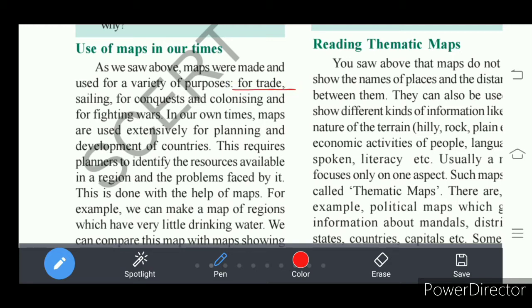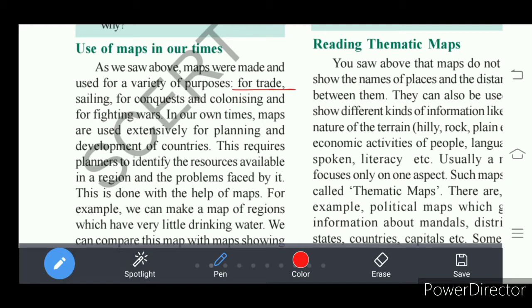They want to do trade with other nations. For example, European nations wanted to do trade with India, then they should have information about India and how to reach India, that is available in the map.